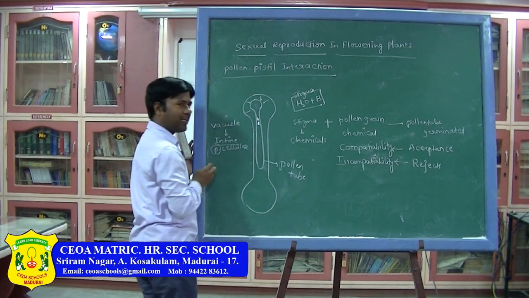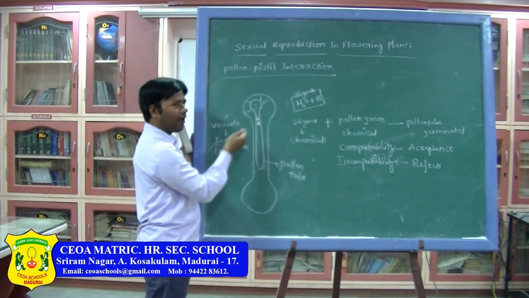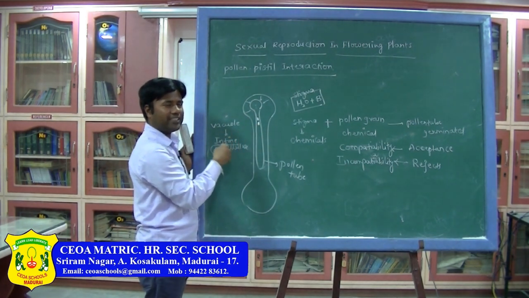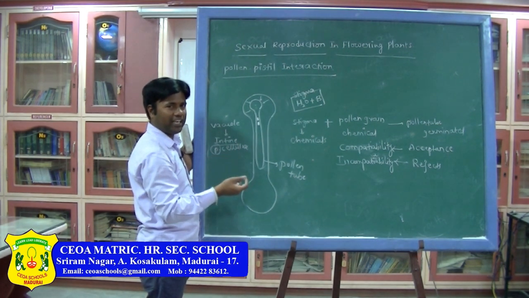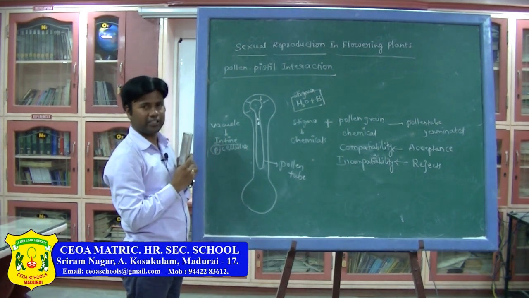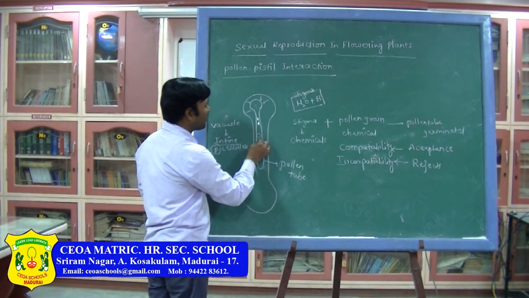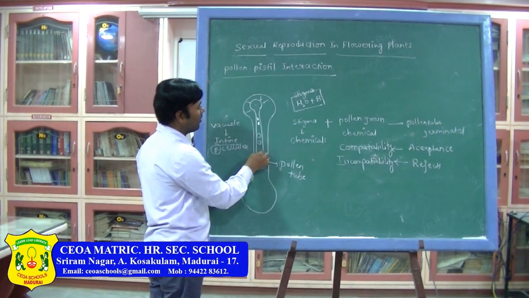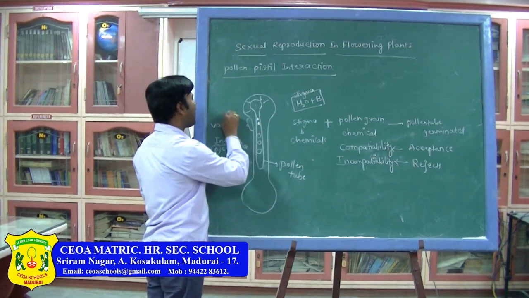Whenever pectin is present, there will be some elasticity and flexibility. So the vacuole sizes are increasing, and as they increase, they exert pressure on the intine. Intine is made up of pectocellulose or pectin, so it has a flexible nature. Then it forms a tube-like structure. After that, male nuclei are present. Now this region is called the vacuolar region.